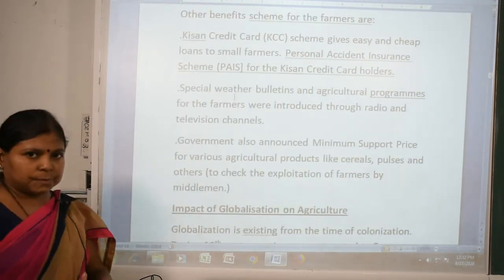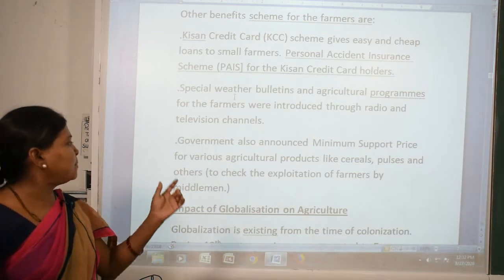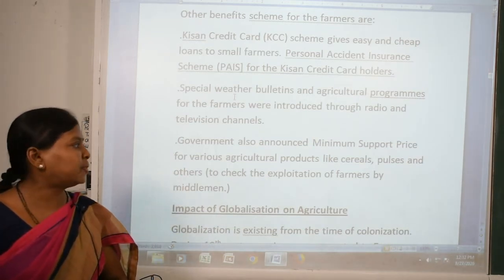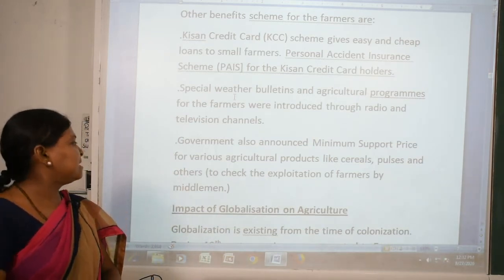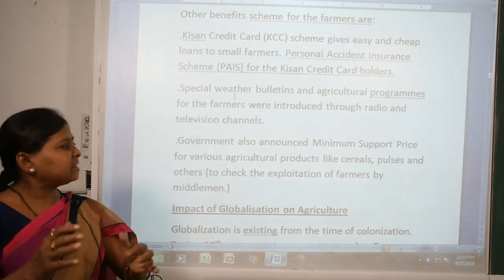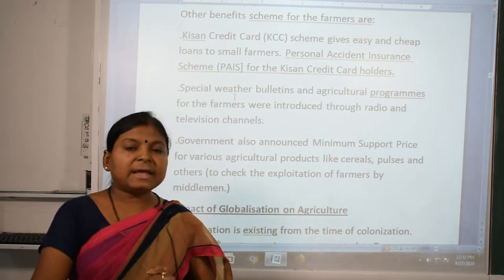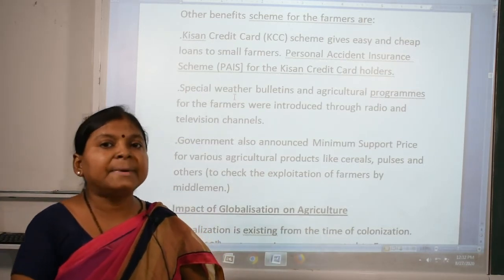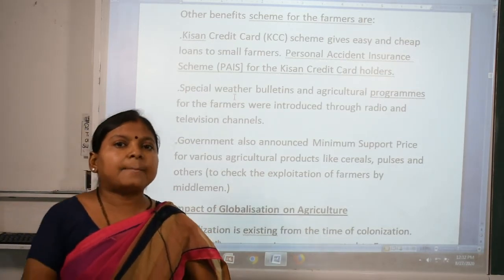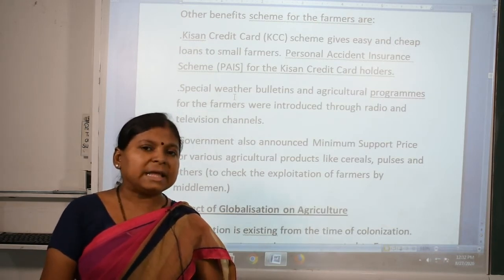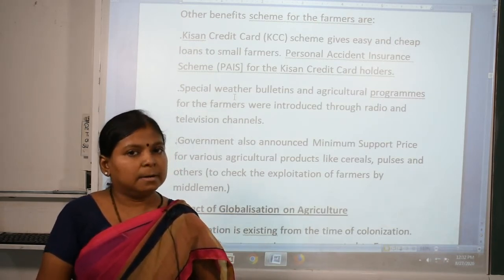The government also announced a minimum support price for various agriculture products like cereals, pulses and others. Why did they start this minimum price? Because it stops exploitation by the middleman. So directly the farmer, whatever crops they have grown, can sell to the government.